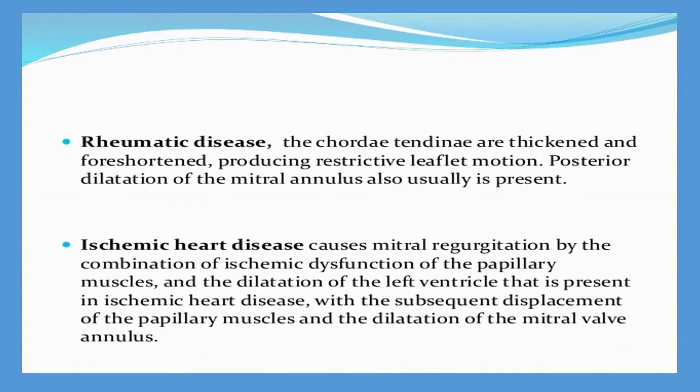In rheumatic heart disease, the chordae tendineae are thickened and foreshortened, producing restrictive leaflet motion. Here you can see that posterior dilatation of the mitral annulus is also usually present. Ischemic heart disease causes mitral regurgitation by ischemic dysfunction of the papillary muscles, and sometimes there may be a dilation of the left ventricle, with subsequent displacement of the papillary muscle and dilation of the mitral valve annulus.